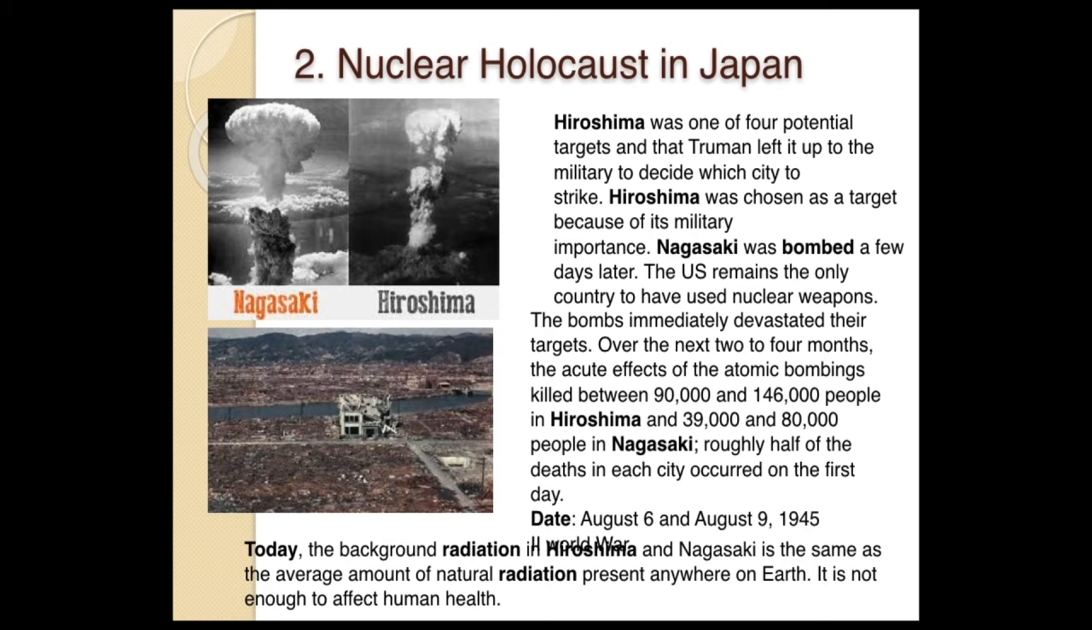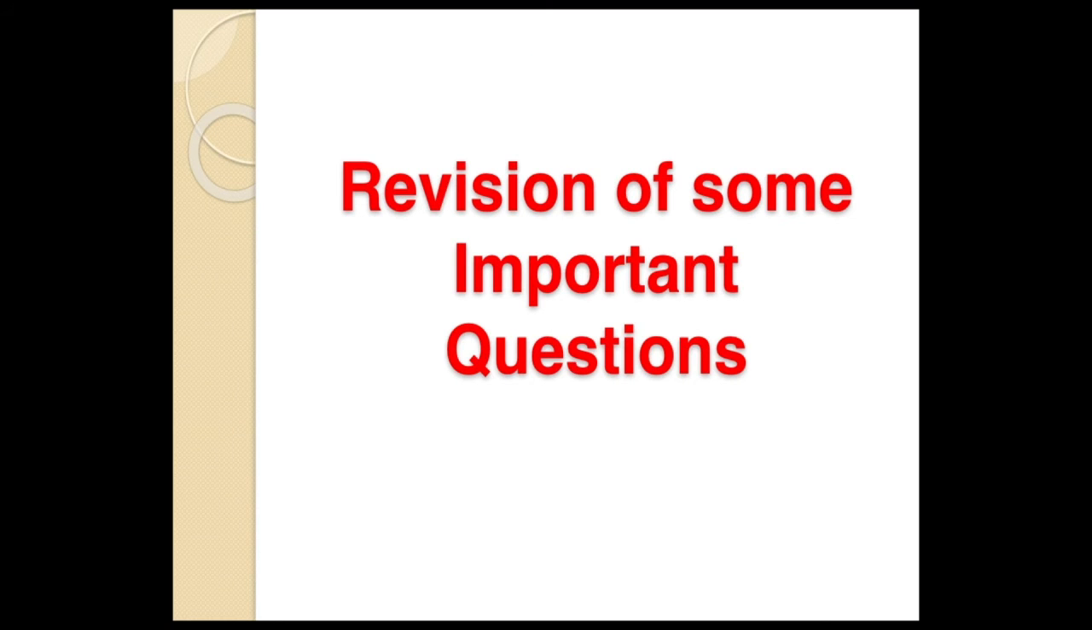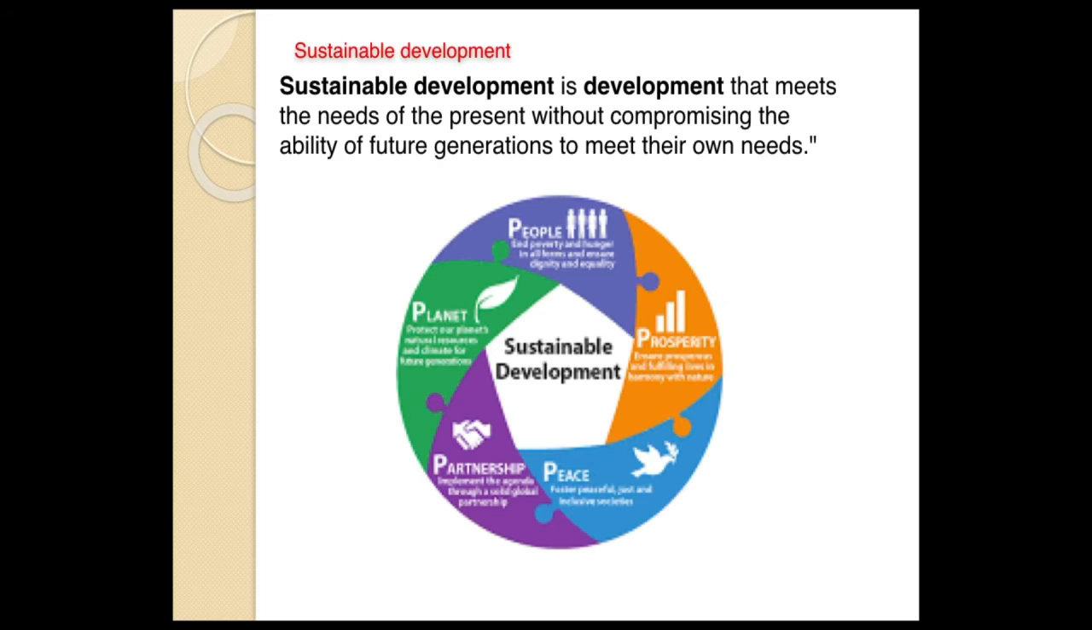So you have understood about nuclear hazards and nuclear holocaust, and now we can revise some of the important questions in this fourth unit. You already revised so many terms, anyhow. This time we can see some of the questions. So first one is sustainable development. So it's an important 2-mark question. Sometimes they will ask in part B also.